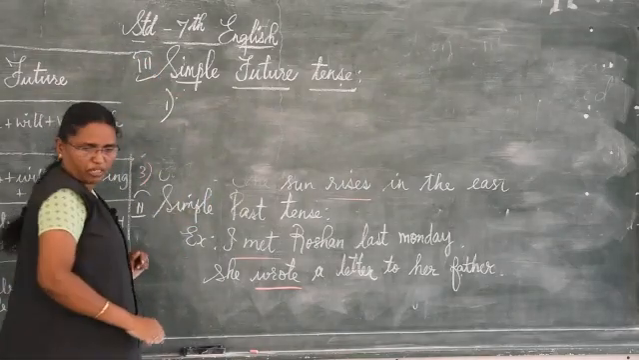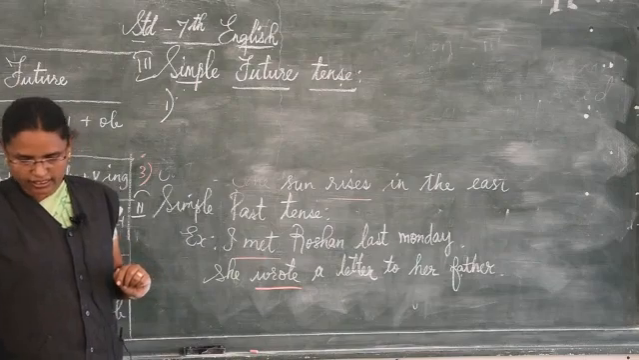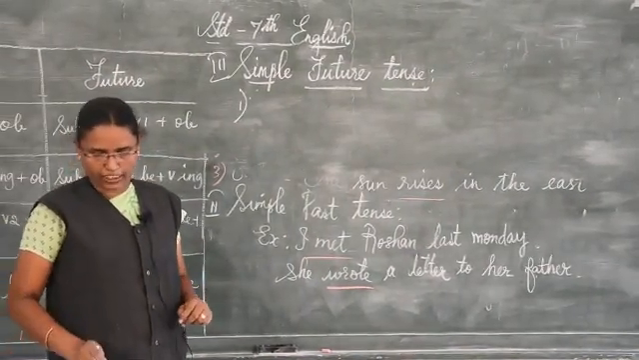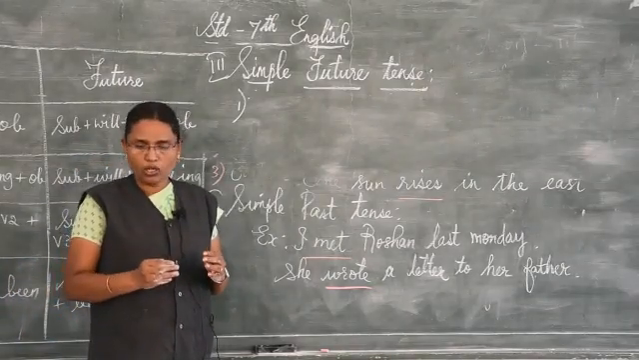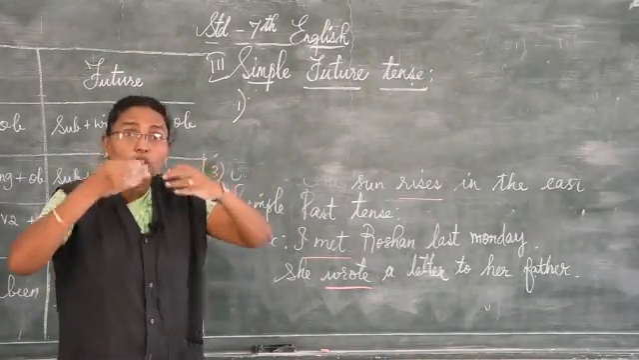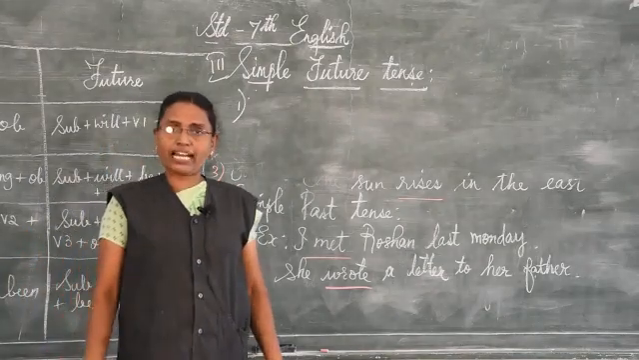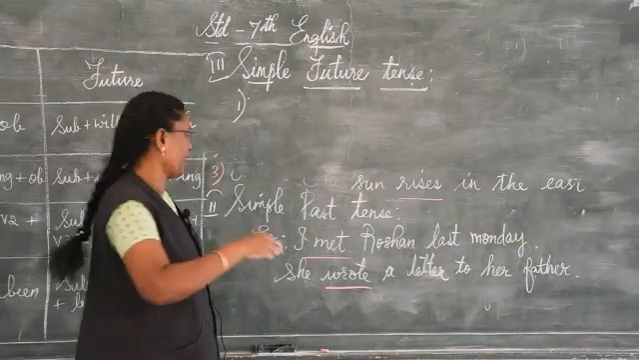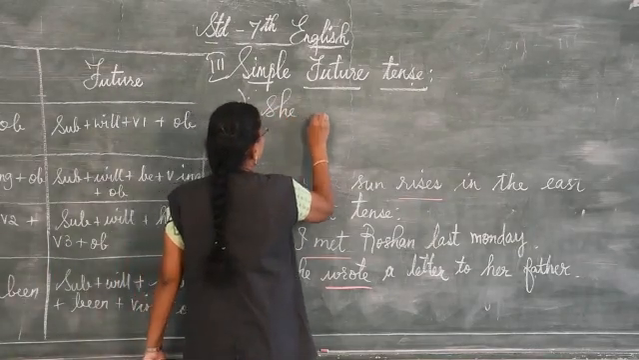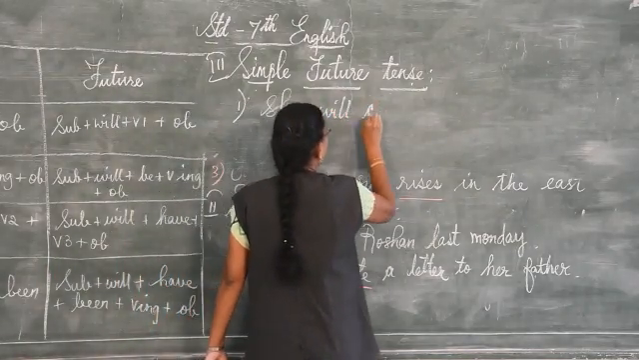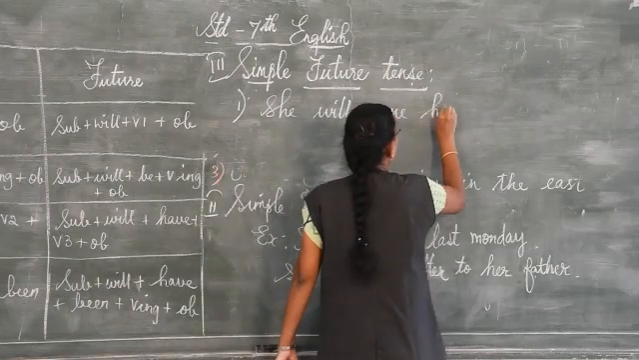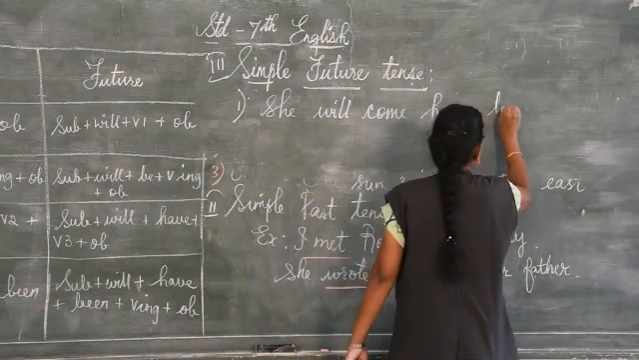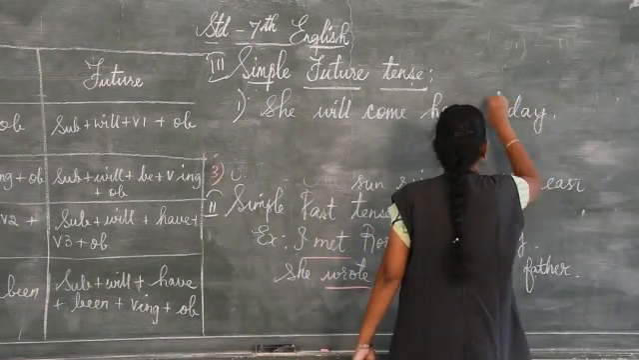So, simple future tense is used to express some action in future. What is going to happen in future, that it is going to express. She will come here today. She will come home today, or here also you can write.